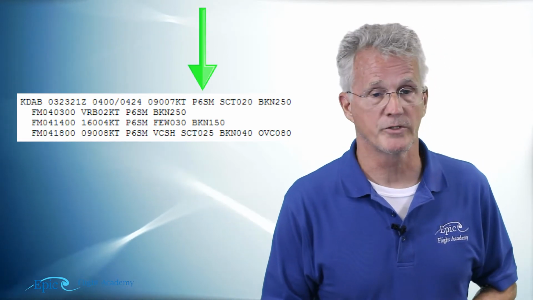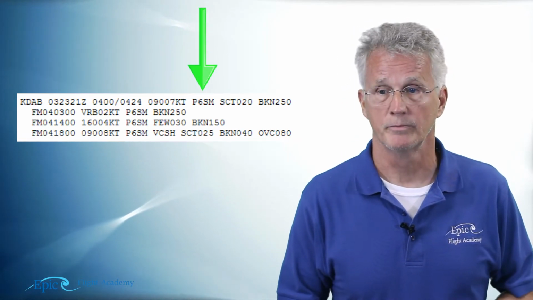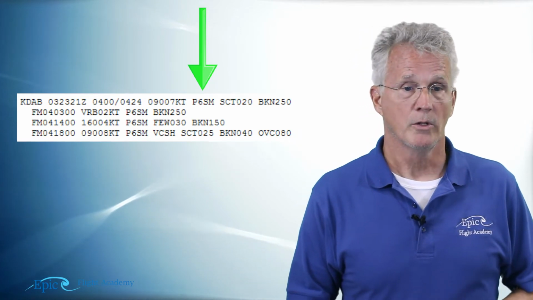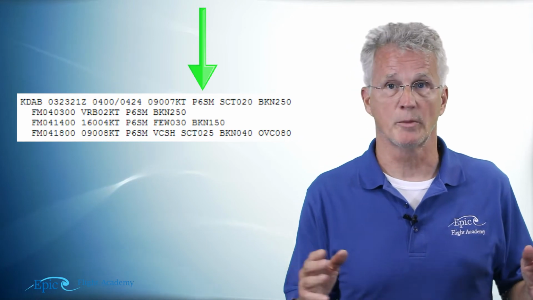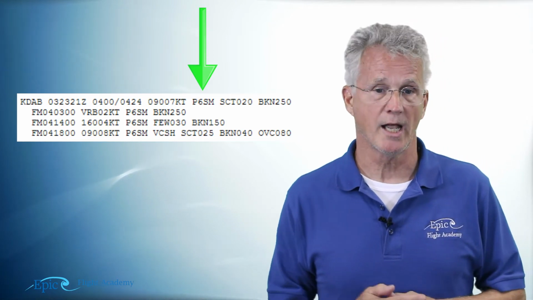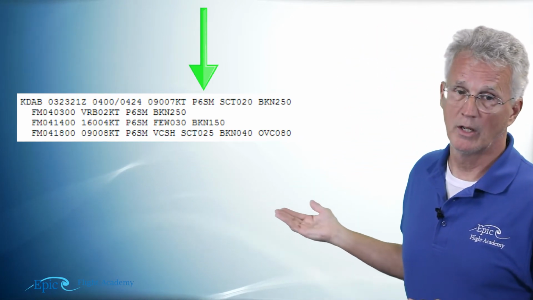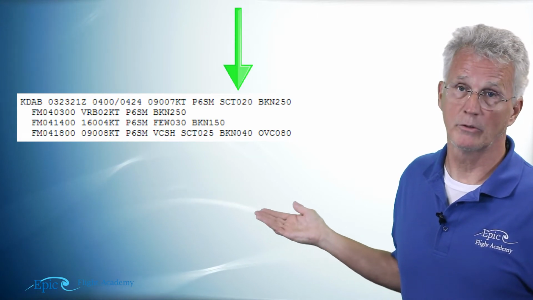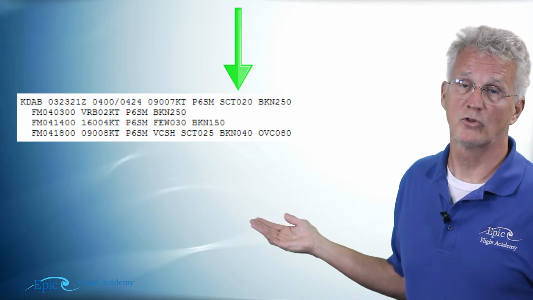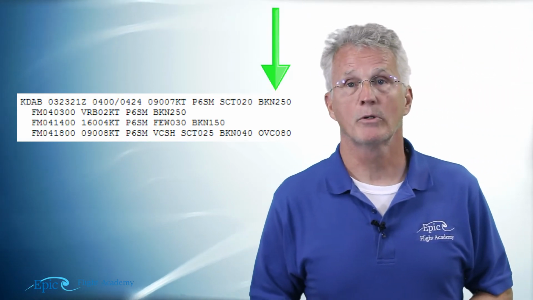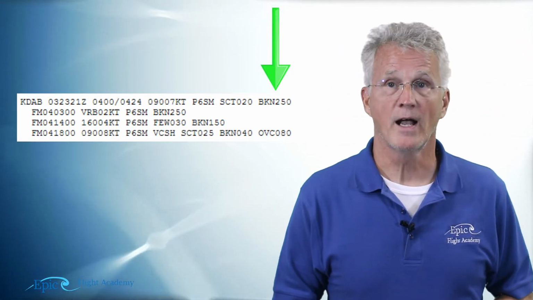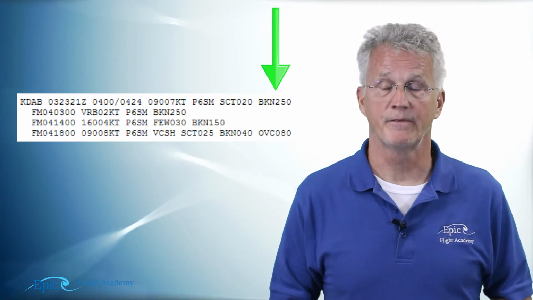Notice it says P6SM, that's prevailing visibility of 6 statute miles. And then notice there's no real weather to speak of, so we just skip that part and we go right to the sky condition, and notice it says SCT scattered 020. That's 2,000 feet, always add 2 zeros, and a broken sky at 250 or 25,000 feet.